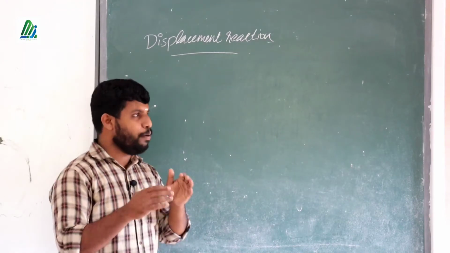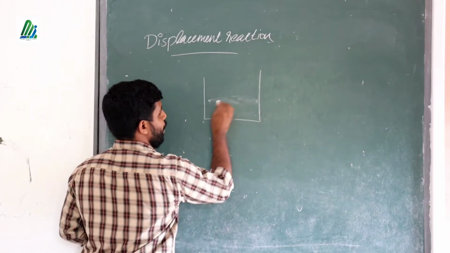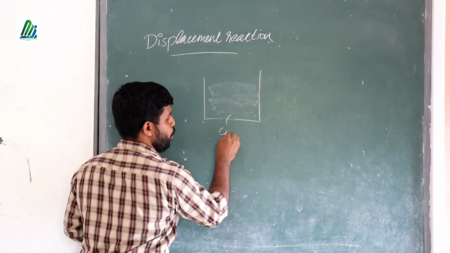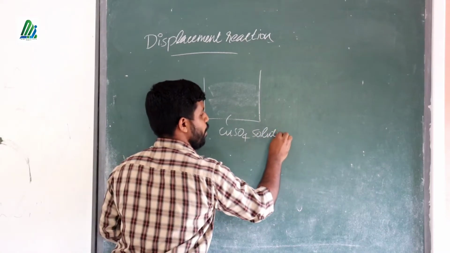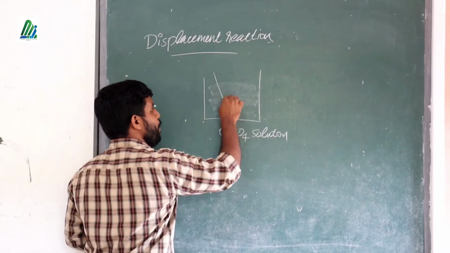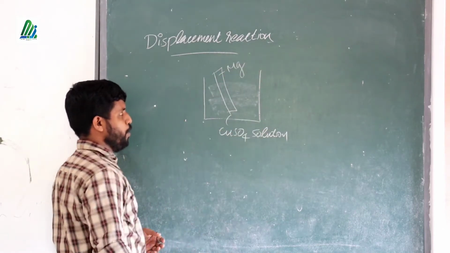For that you take a beaker. That beaker contains copper sulfate solution, CuSO4 solution, and you have dipped a magnesium rod into that solution.